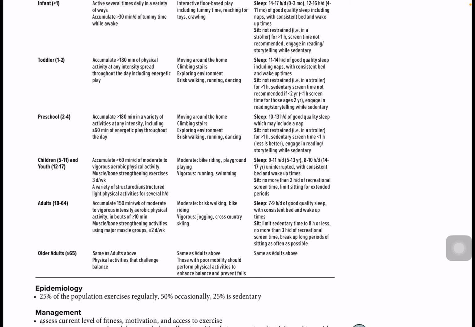Mostly aerobic exercises 3 days a week, a variety of structured and unstructured light physical activity. So bike riding, playground playing, running, swimming. Hours of sleep is 9 to 11 till 13, and 8 to 10 till 17, uninterrupted with consistent bed and wake up times. No more than 2 hours per day for recreational screen time. Limit sitting for extended periods of hours, to avoid sitting for long periods, approximately 2 hours. A young patient should sit.